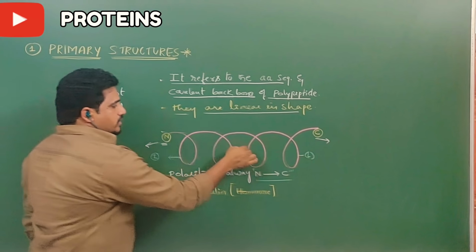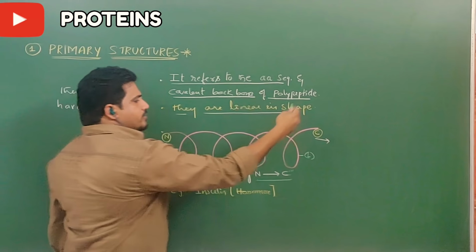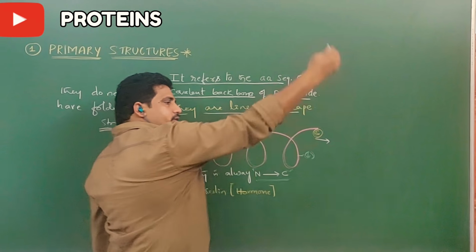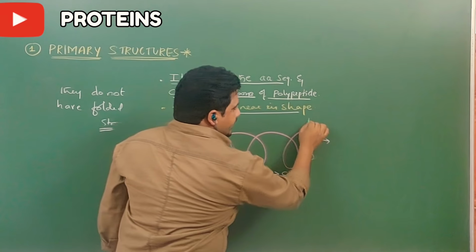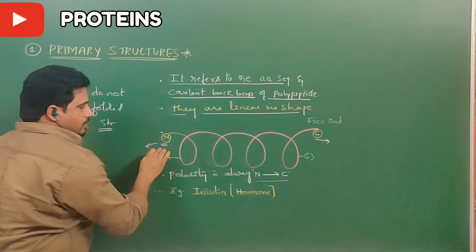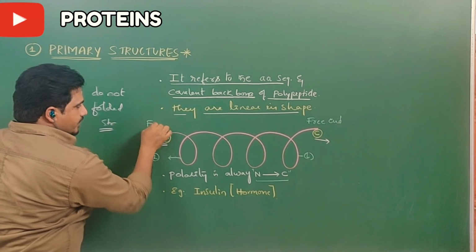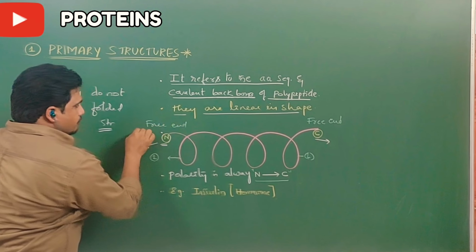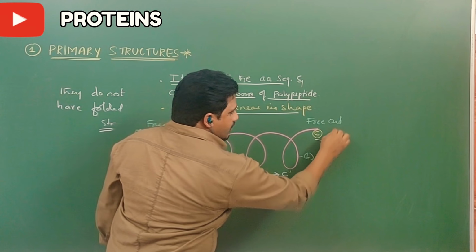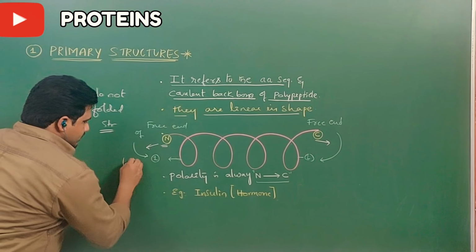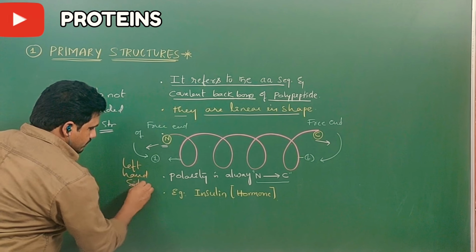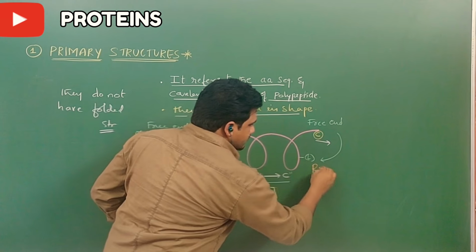Suppose here 1, 2, 3, 4 amino acids are there. Whatever 5, 6, 7, 8, everything should be added to N-terminal and continued as C-terminal. So N-terminal is the free end of the first amino acid. C-terminal is the free end of the last amino acid. And this is left hand side and this is right hand side.